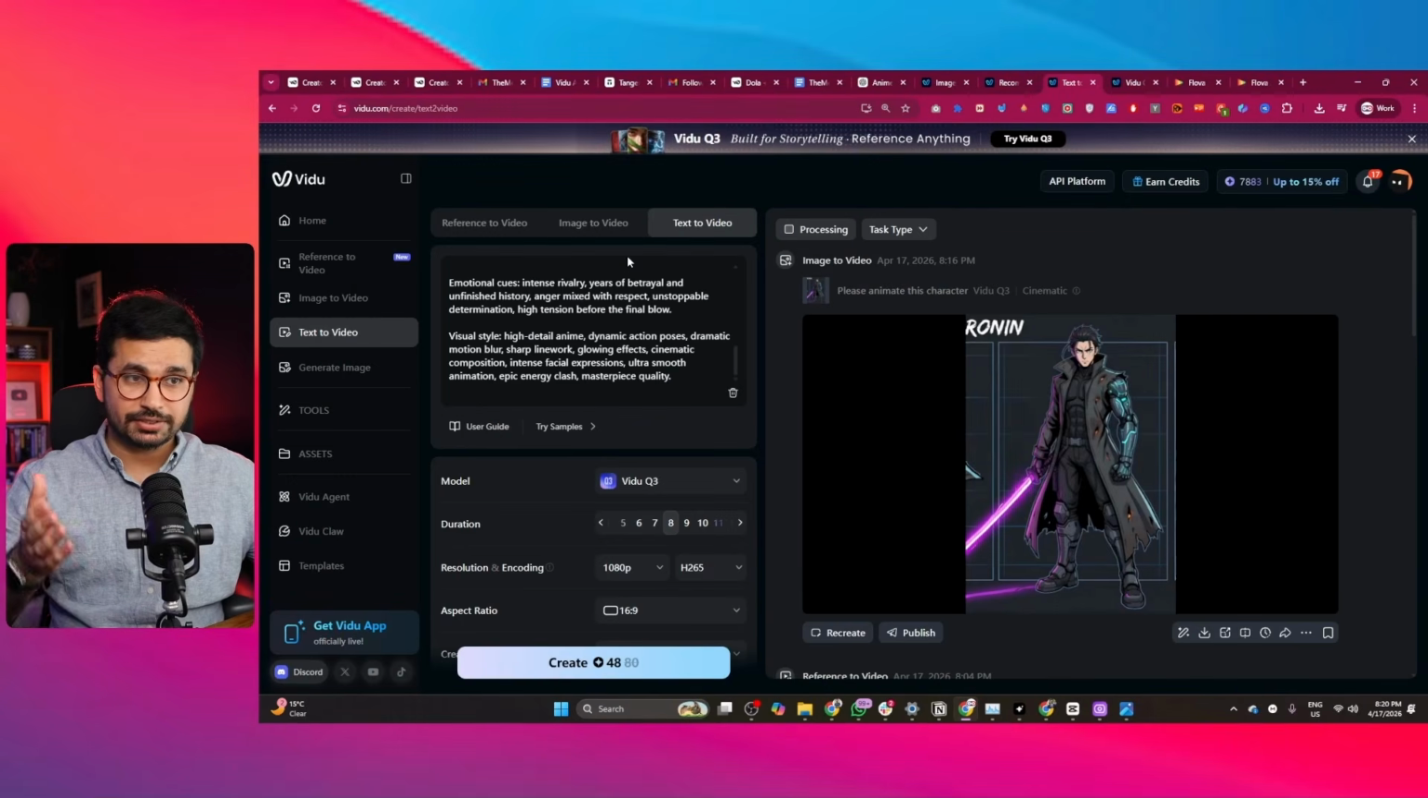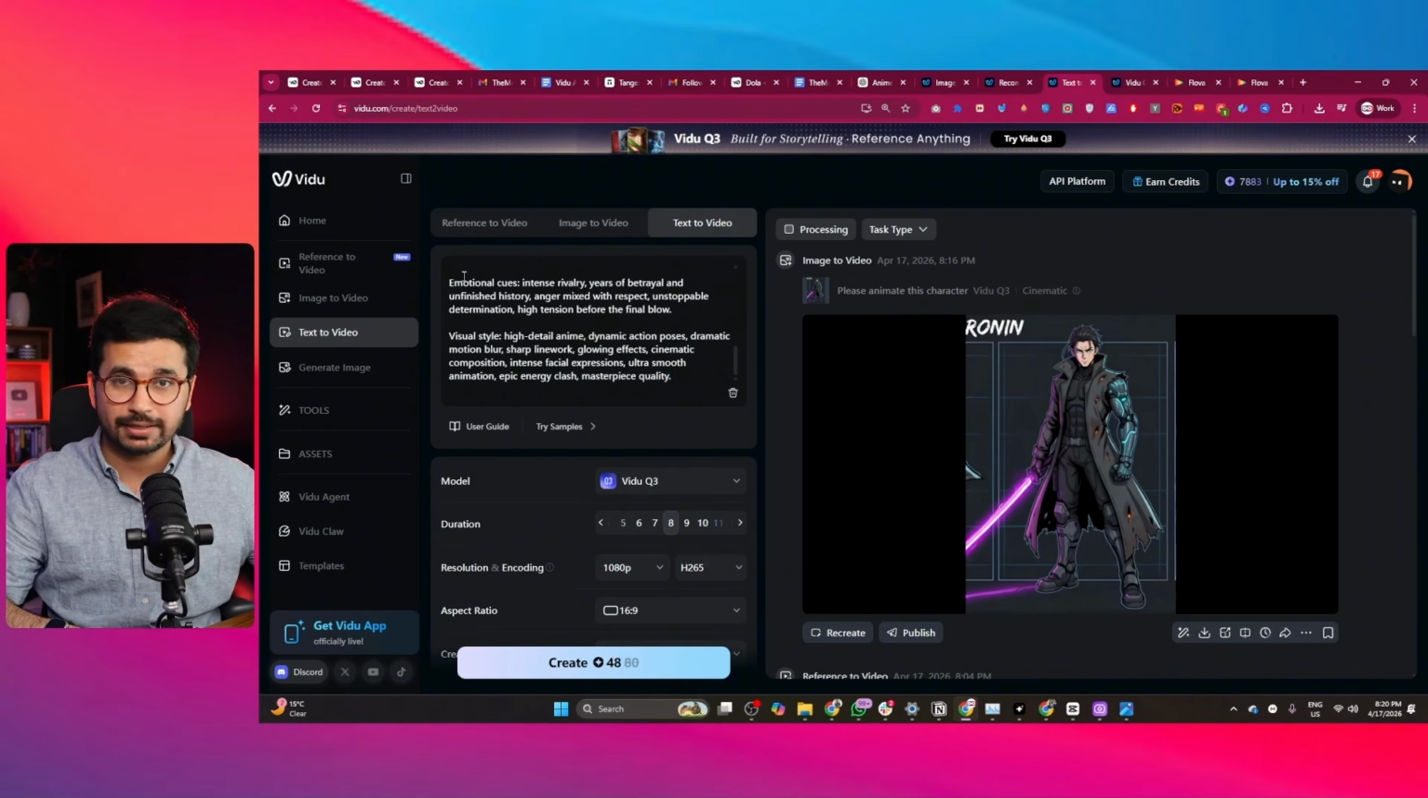Similarly, the next feature is text to video. Here I can type dialogues or scene direction and even emotional cues as well, like lighting and camera angles. So Vidu automatically generates character dialogues, background music and sound effects and multi-shot scene continuity. This allows me to create a full cut-based video straight from text without touching traditional animation software.